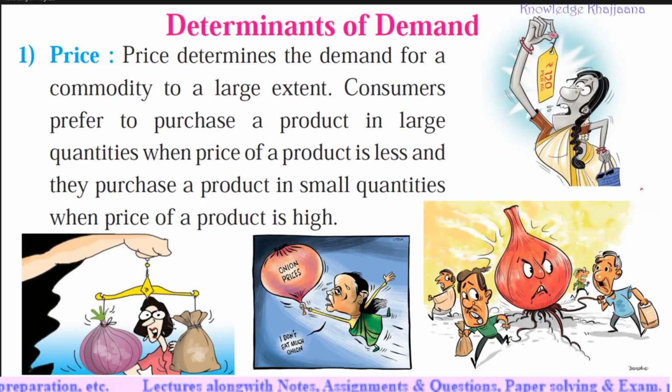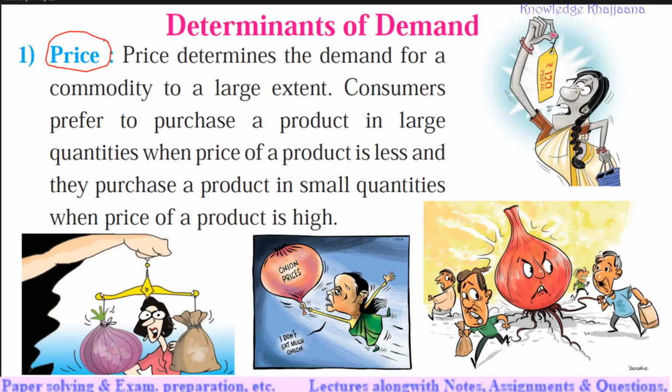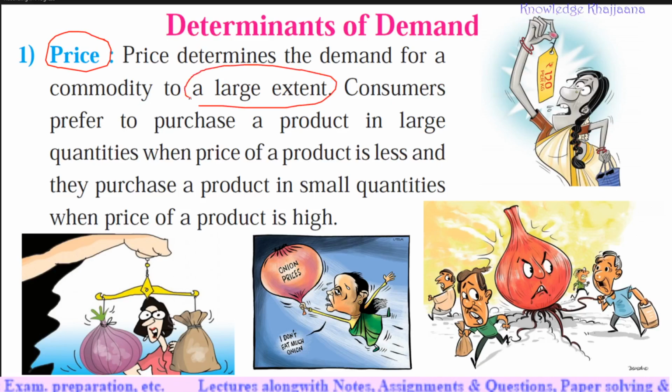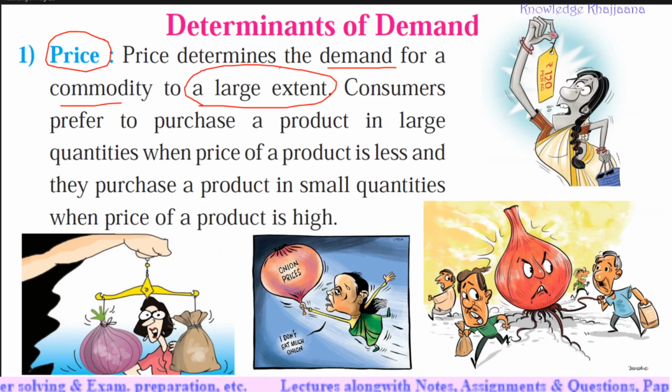First of all, it is price. We have already learnt in our earlier lecture, and we are learning these days also, that price is the most important factor which determines the demand. Price determines the demand for a commodity to a large extent. The demand for any commodity basically depends on the price.